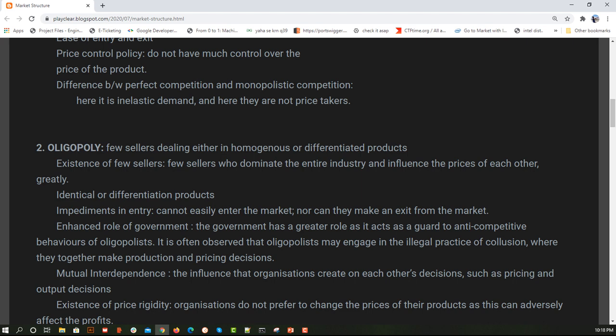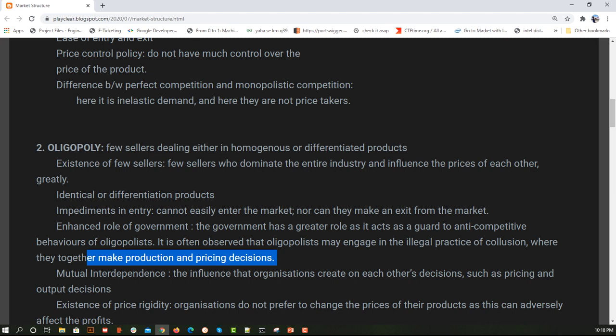It is often observed that oligopolists may engage in illegal practice where they together make production or pricing decisions. For example, suppose we have only Colgate and Pepsodent, both for brushing.